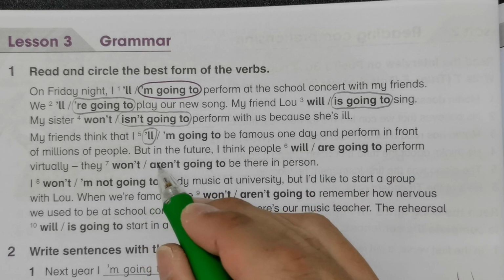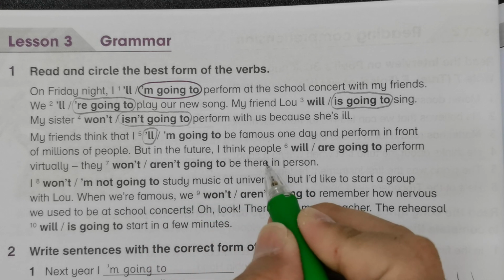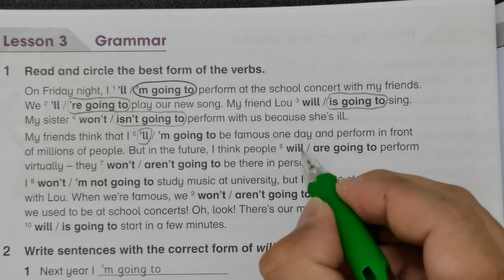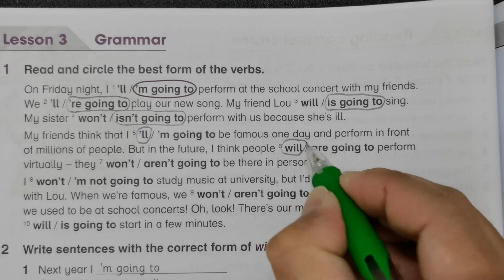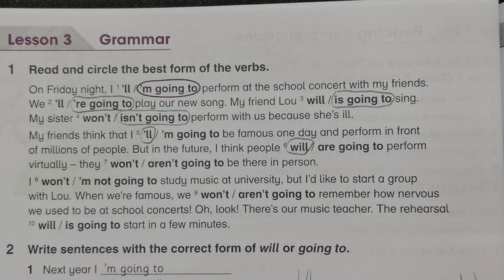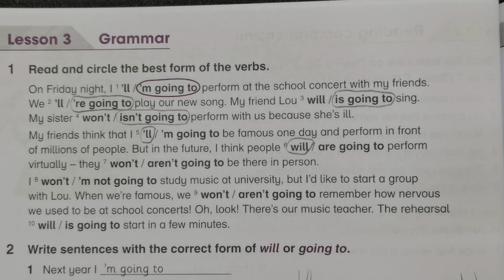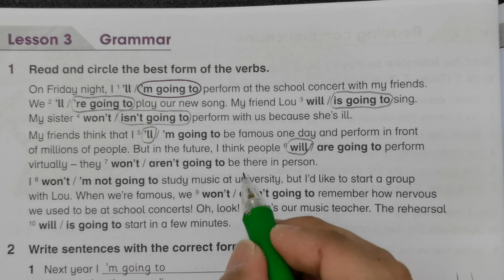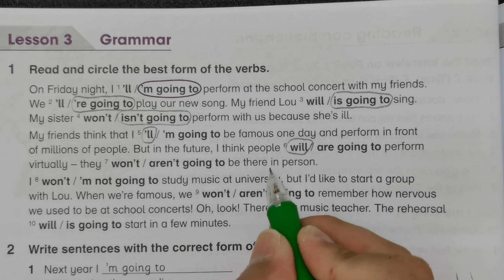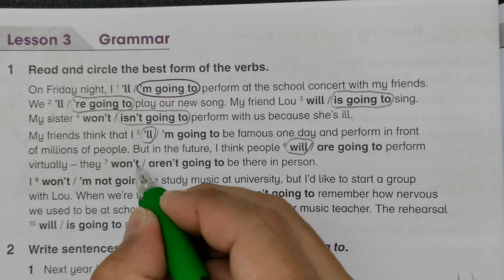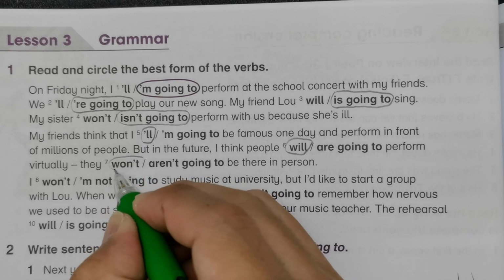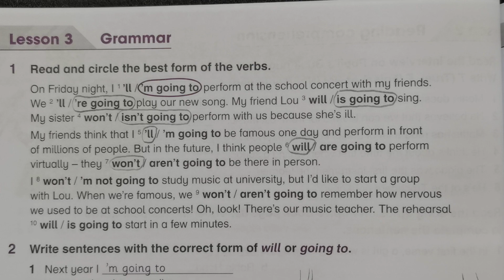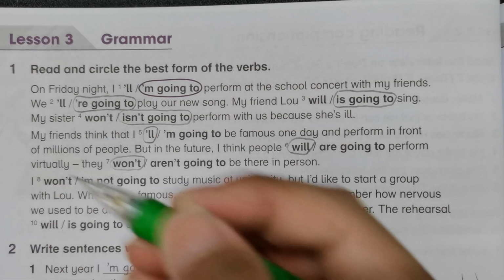But in the future, I think people, so this is also about predictions about the future, I think people will perform virtually. They won't be there in person. So this is the negative form, and also predicts the future. So you need to use will or won't here for this paragraph.